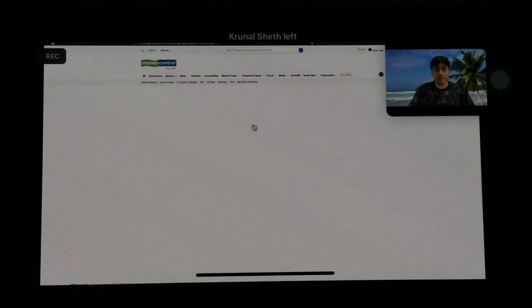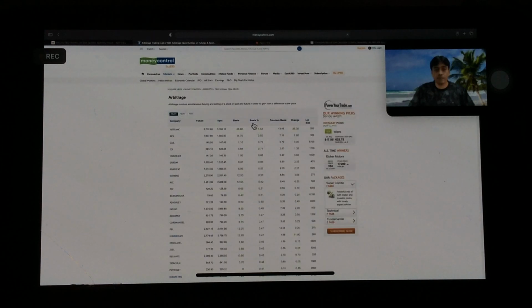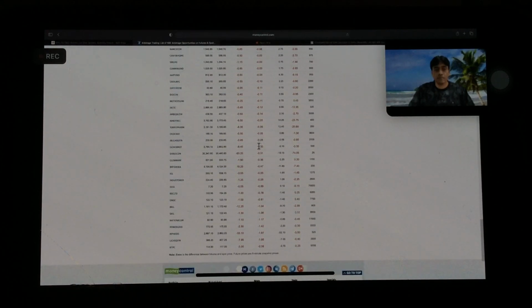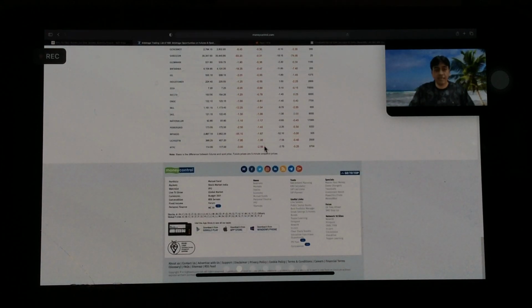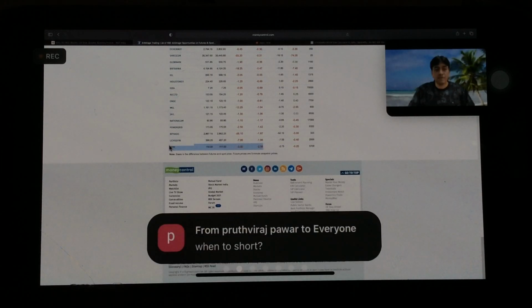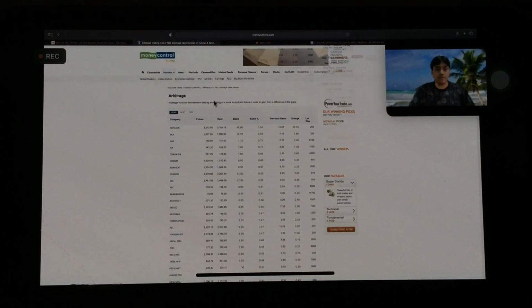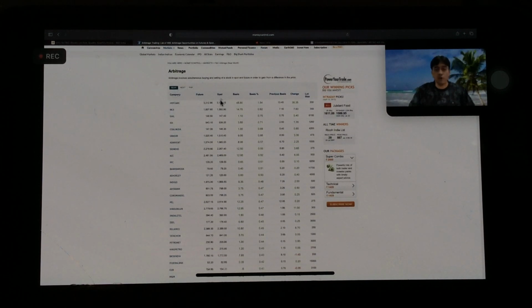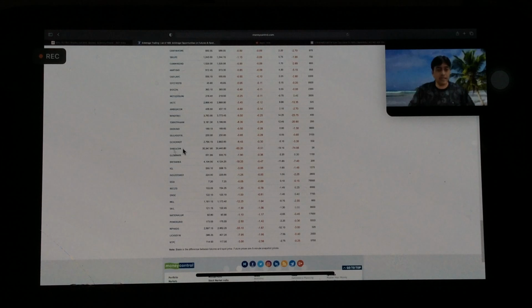If we go down, now I am getting red. This is 2.56. That means what is here? Our first column is futures, second column is spot. The last stock is NTPC.